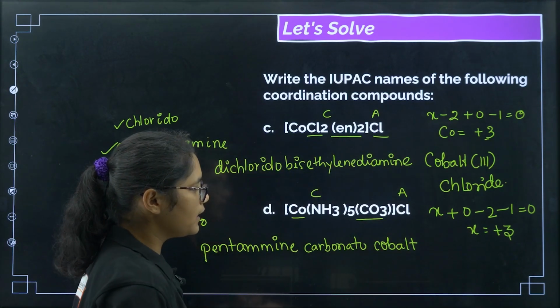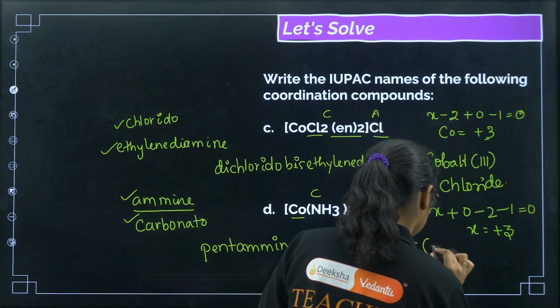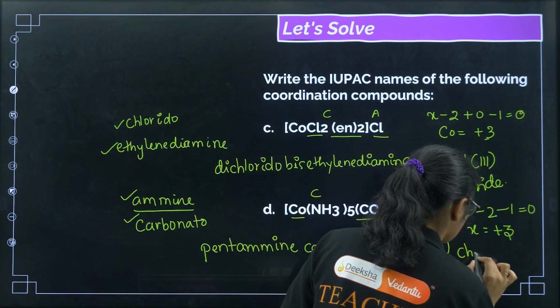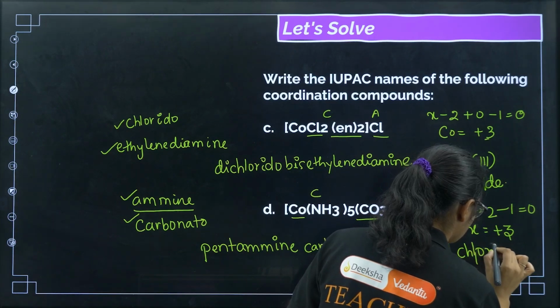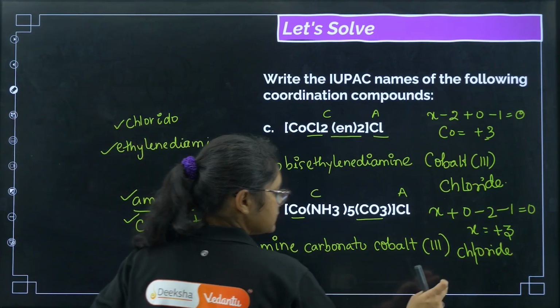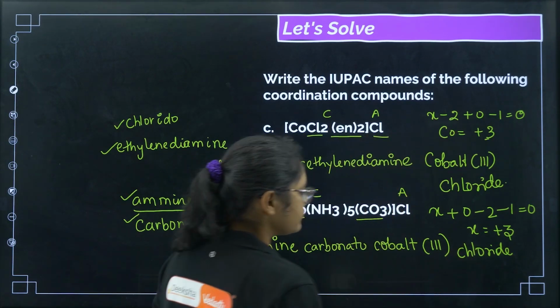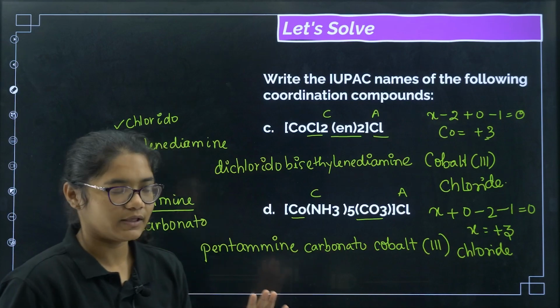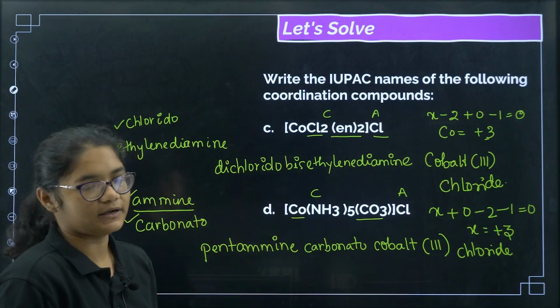In cobalt the oxidation state is +3, cobalt(III), then chloride. So this is pentaamminecarbonatocobalt(III) chloride. That is the name of this particular compound.